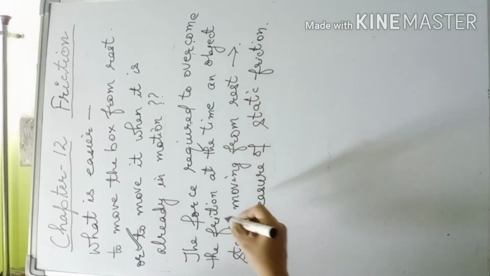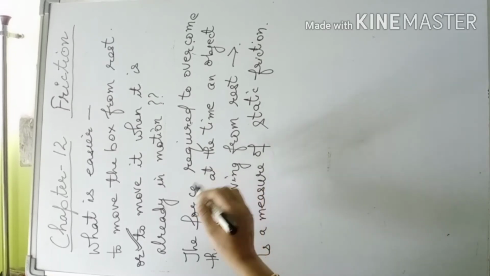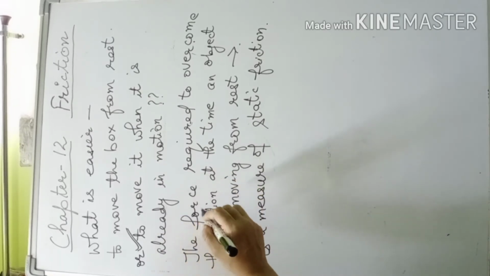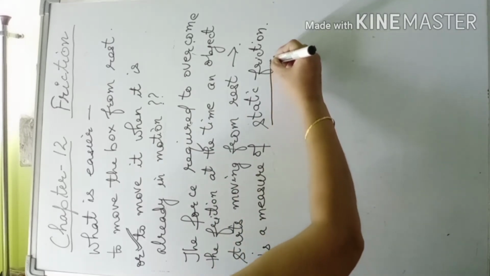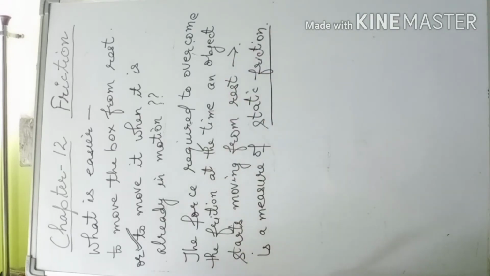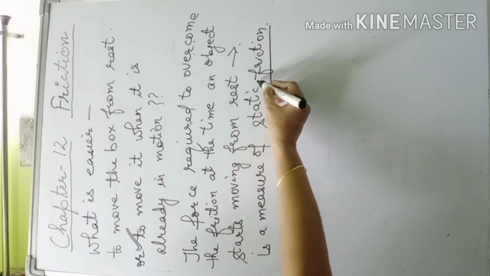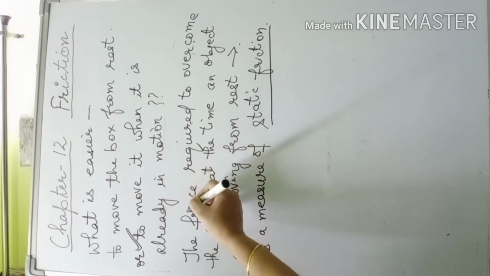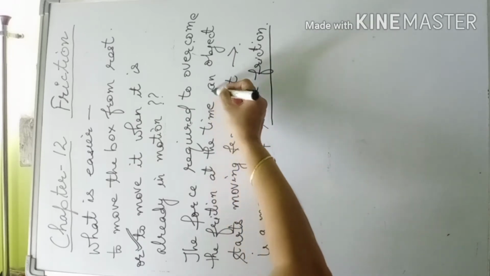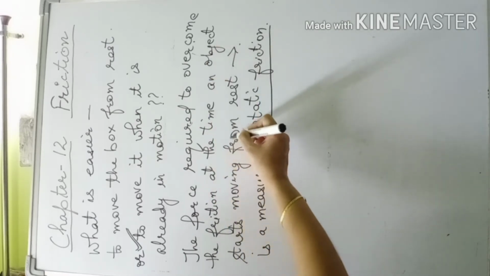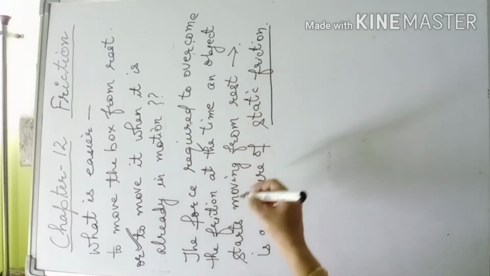It means when an object is at rest on the surface of another object, the force of friction which is exerted between the two, that is known as static friction. So we have to overcome this friction. So the force which is required to overcome the friction at the time an object starts moving from rest, that is a measure of static friction.